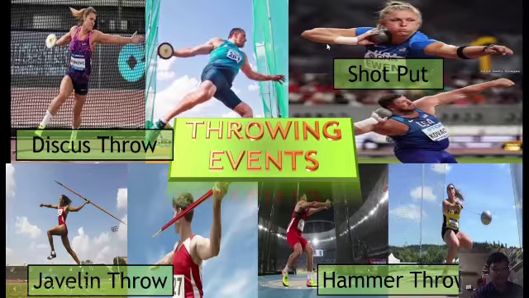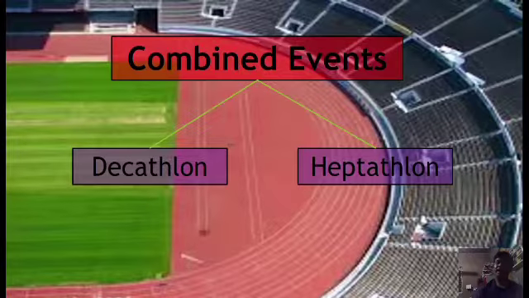Here, in the javelin throw, the contestants use a javelin, a spear-like object that is usually made up of carbon fibers, that they try to throw as far as they can. While on the other hand, in hammer throw, the players throw a heavy metal ball attached to a wire with a handle.